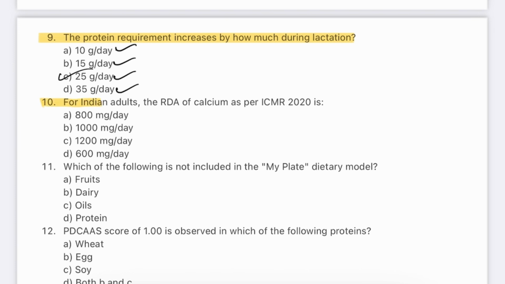Question number 10. For Indian adults, the RDA of calcium as per ICMR 2020 is: 800 mg per day, 1000 mg per day, 1200 mg per day, 600 mg per day. The answer will be B, 1000 mg per day.